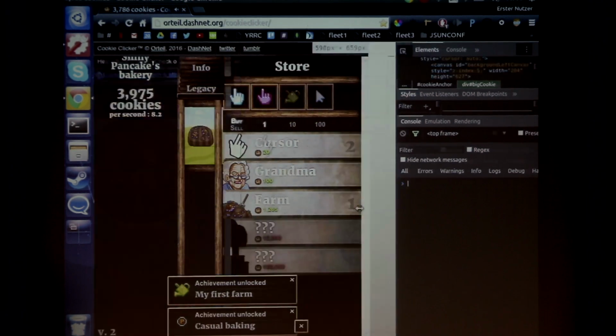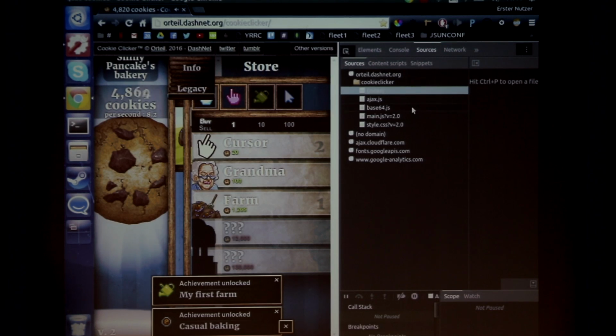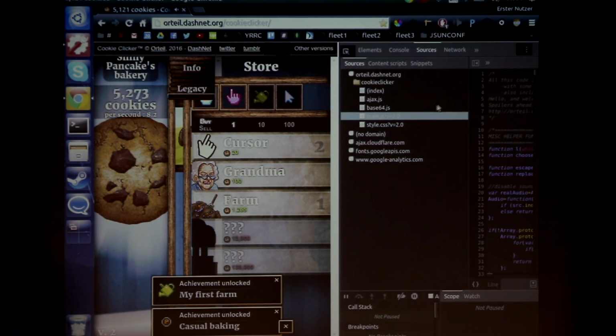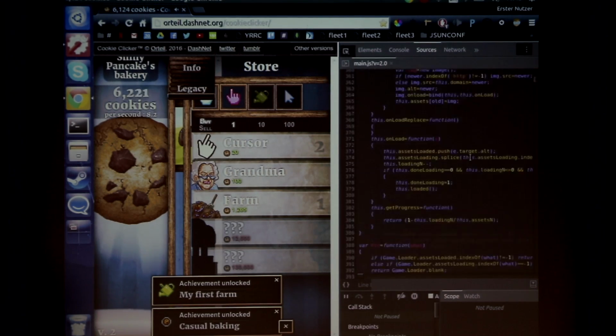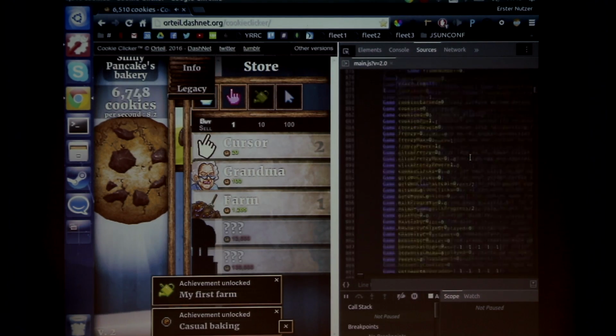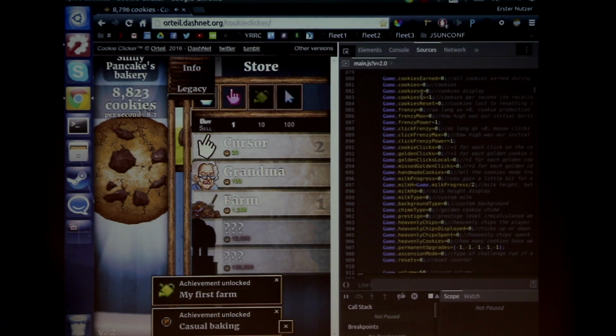So, impatient as I am, let's check the source code if we can speed this process up. There's a main.js. And the main.js is quite some file, lots of lines, markup, game code, interesting game values, and they are all explained. Very nice, thank you very much. Yeah. Cookies earned, cookies PS is probably cookies per second. Cookie frenzy max power, click frenzy, golden clicks. Yeah, sometimes there appears like a golden thingy here, and I can click it and I get some extra cookies.